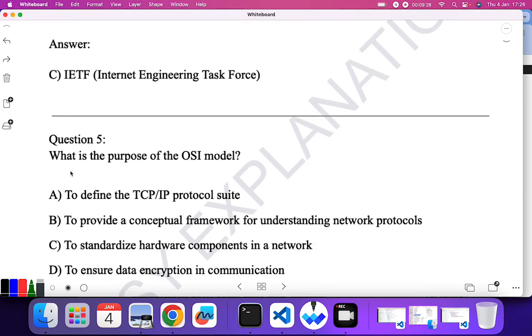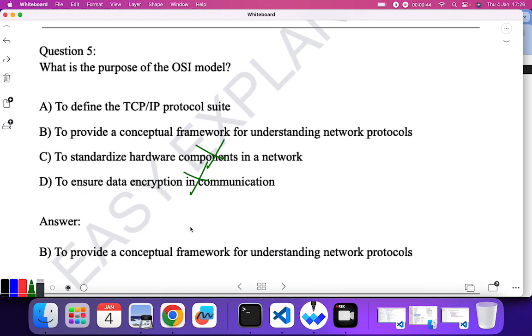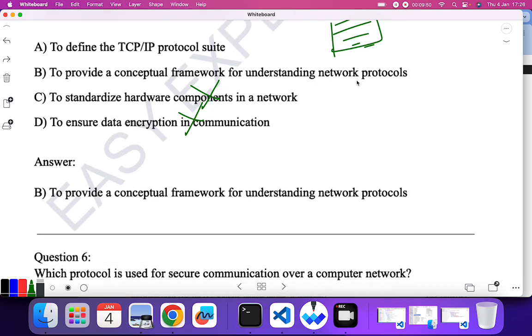Let's go to another question. What is the purpose of OSI model? To define the TCP/IP protocol suite? No. To provide a conceptual framework for understanding the network protocol. To standardize hardware component in network? No. To ensure data encryption? No. B is the correct answer, that is to provide a conceptual framework. It is basically a framework which is used to understand the network protocol.